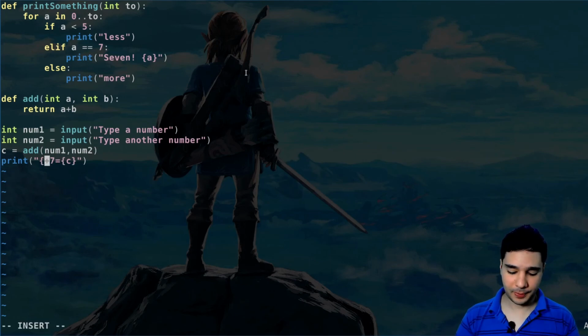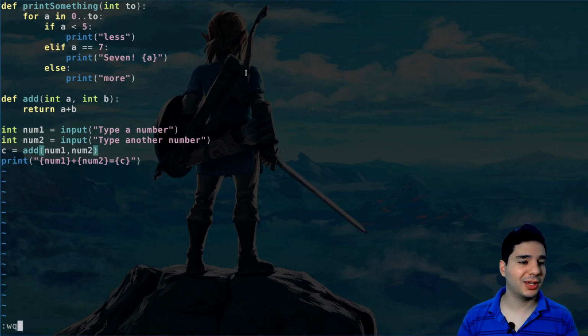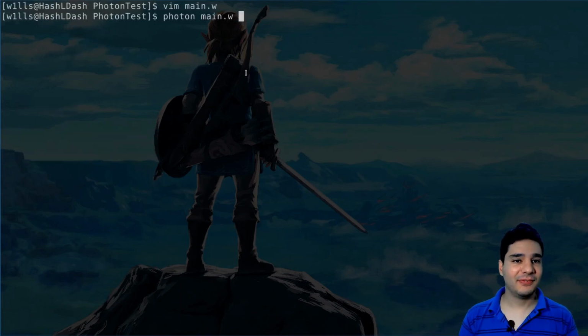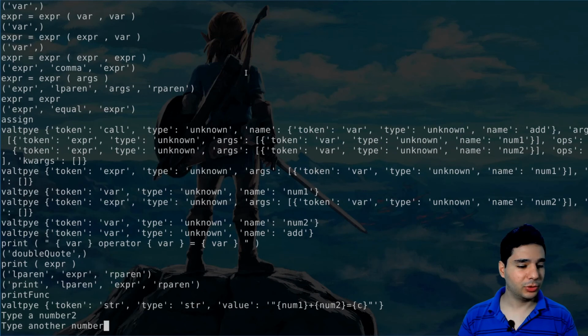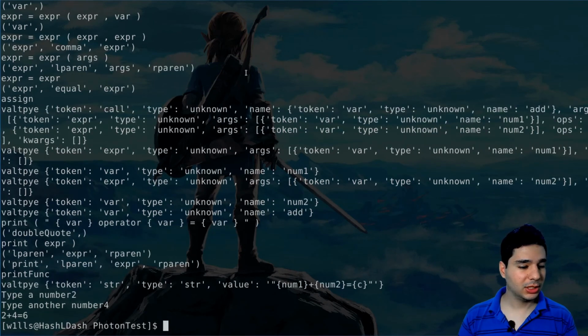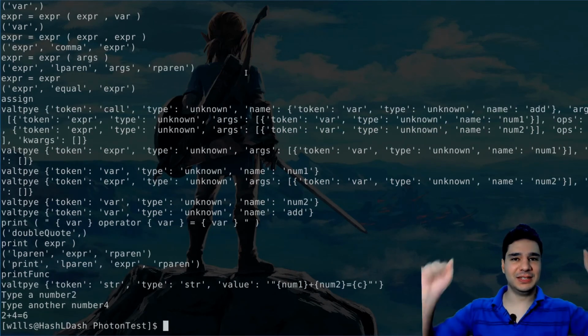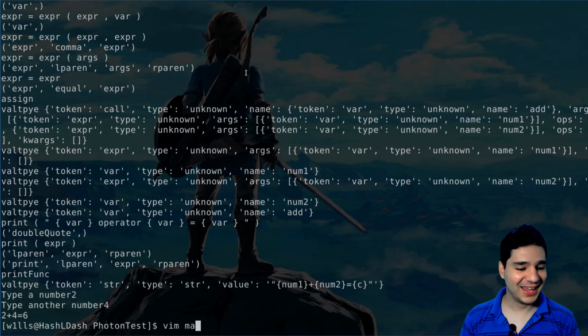So num1 plus num2 equals the result. So let's try that. Photon. Type a number. Okay, let's try 2. Type another number, 4. 2 plus 4 equals 6. Yes! It works.